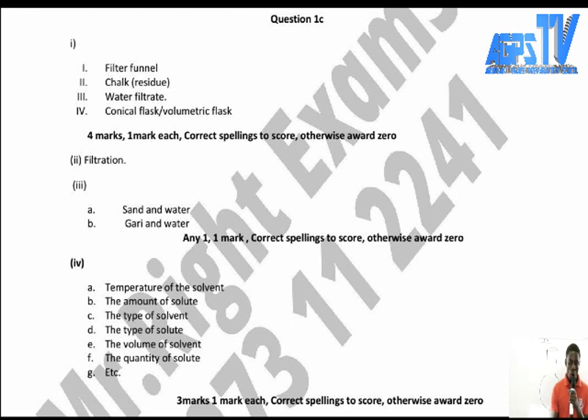And the volume of solvent. If you put a small amount of potassium permanganate in water in a saucepan, because of the volume of the water in that saucepan, it will dissolve that potassium permanganate faster. And the last one is the quantity of the solid. The quantity of the solid, the F and B are the same. So if you are able to write 3 of them, you get 3 marks, 1 mark each. Correct spellings to score. Otherwise, award 0.